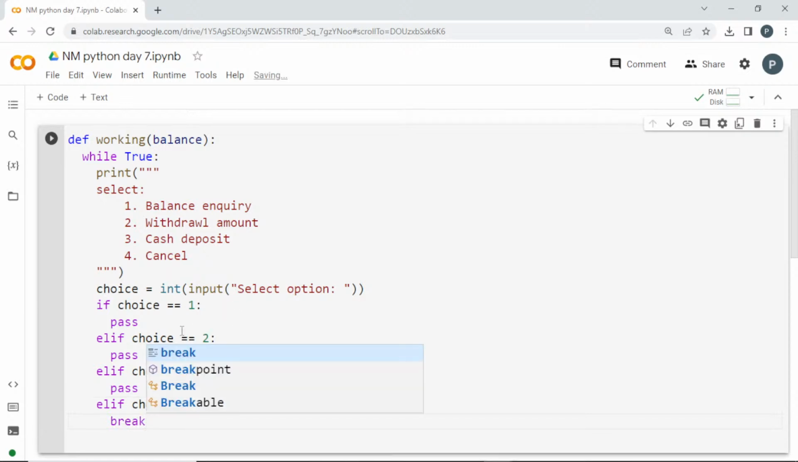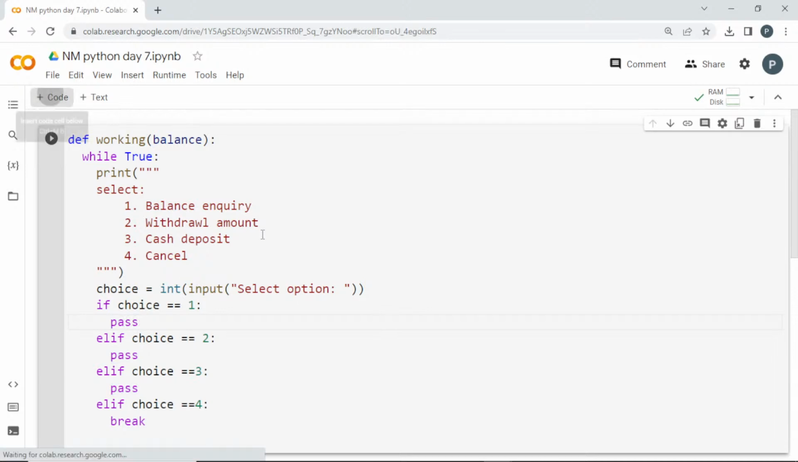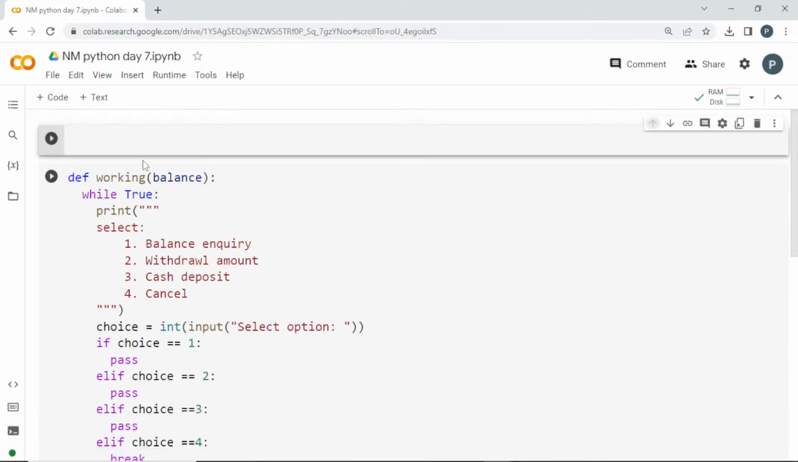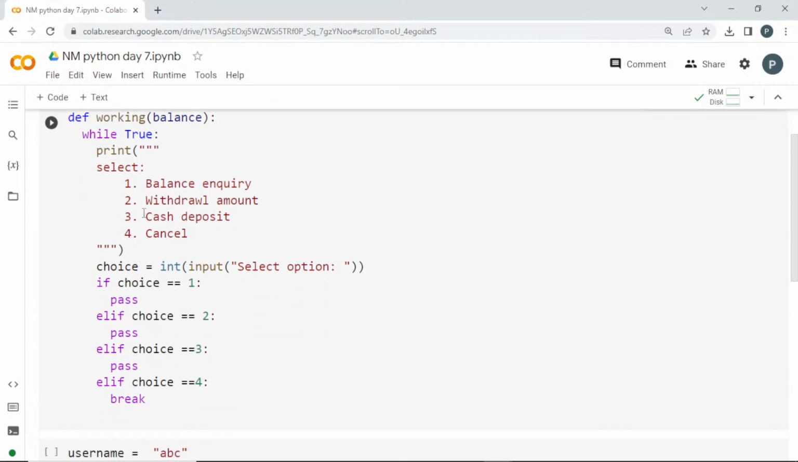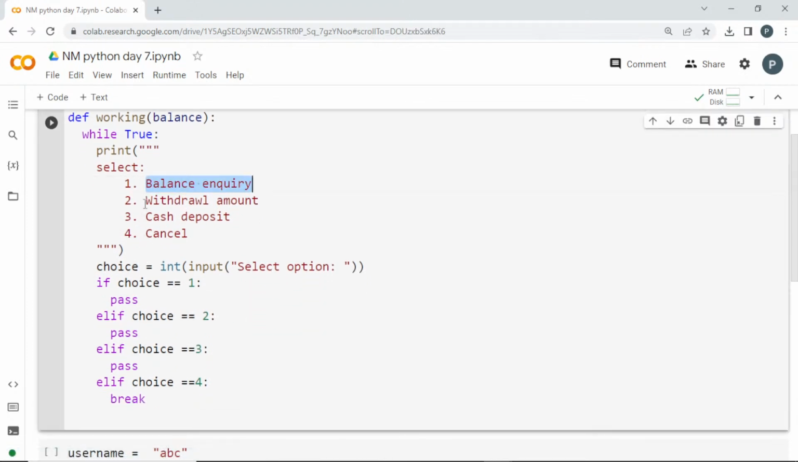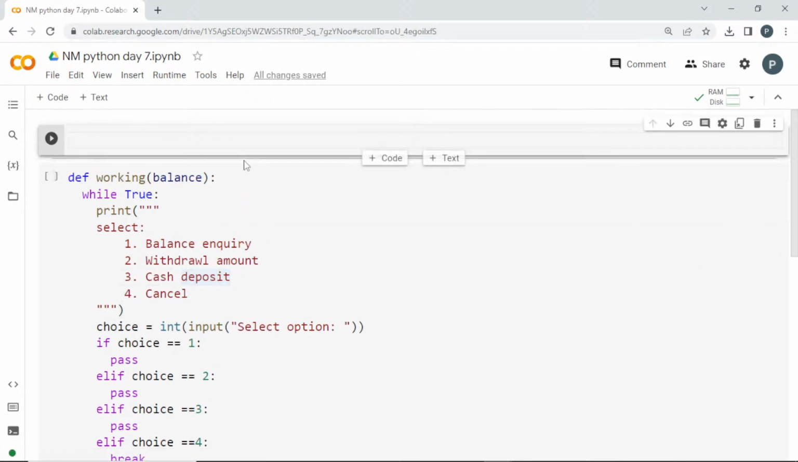And here, as correct, it is balance inquiry. The first one will be balance inquiry. For that I'm planning to create another function. We need 3 things: the first one will be balance inquiry, the second one withdrawal amount, the third one cash deposit, and when it reaches the 4th, I'm going to break it. Clear? So these are the 4 things, but we need the balance inquiry, withdrawal amount and cash deposit. I'm going to create another function for these things.